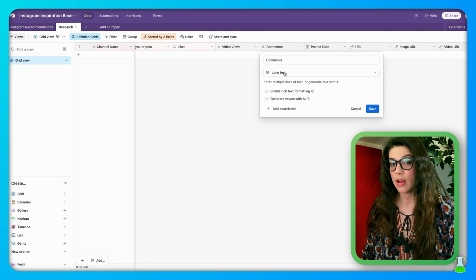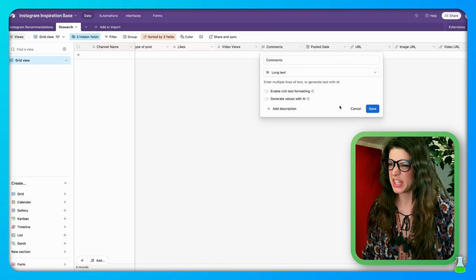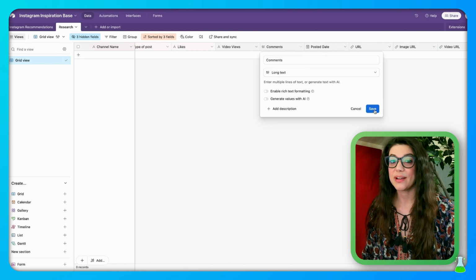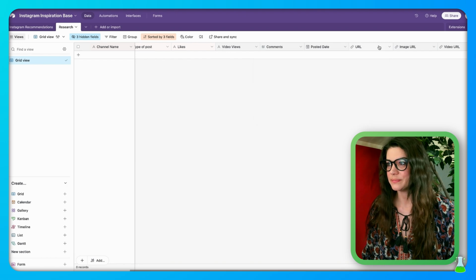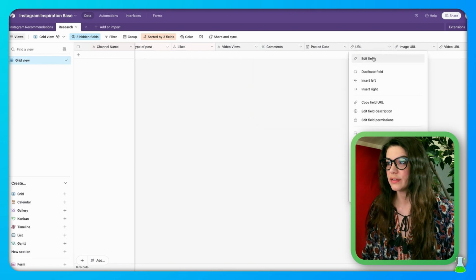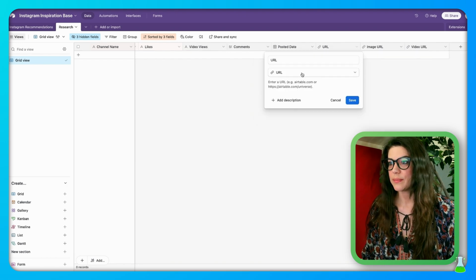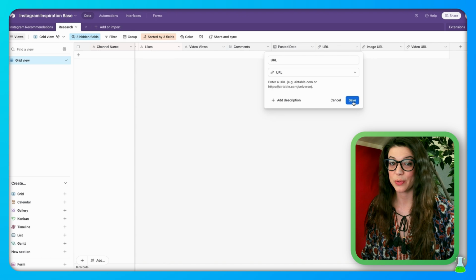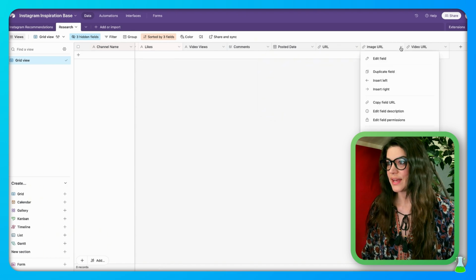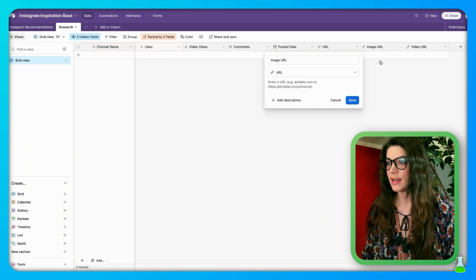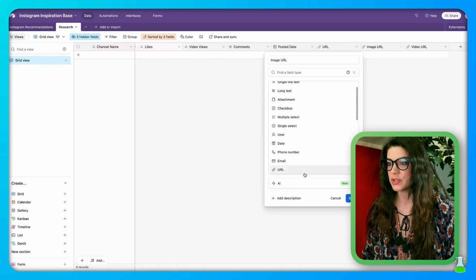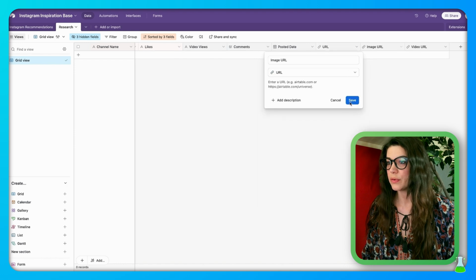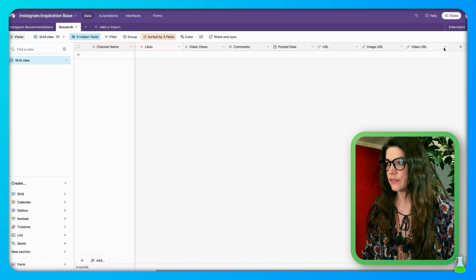Comments is going to be a long text field. We're switching it up just a little bit. This will show you how many comments the Instagram post has. Then we're going to have our URL field. So you're going to edit, drop down, select URL, and this will populate the URL for the Instagram post that it is pulling the information for. Last 2 here, we have the image URL. Again, you're going to use the drop down to select URL just like you did for the one before it, and same for video URL.